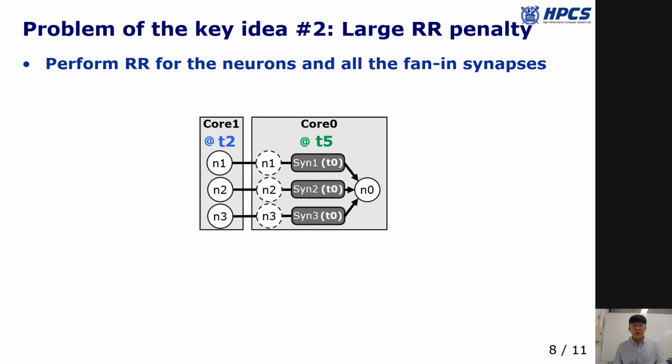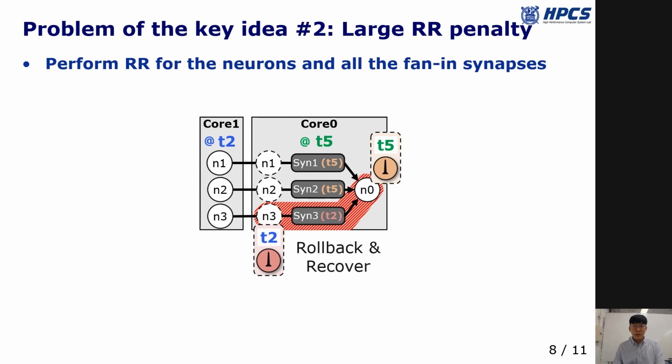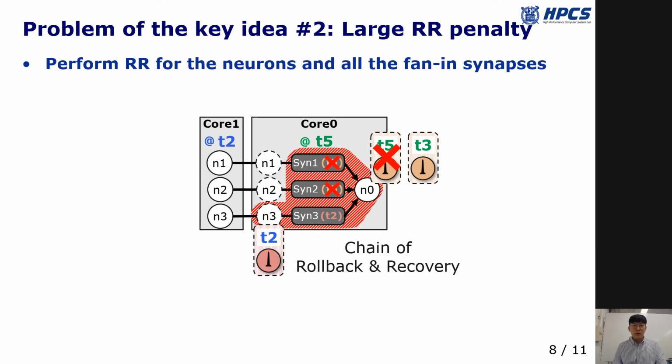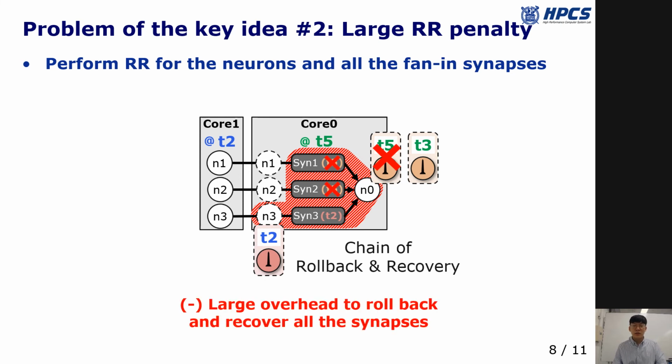In safe speculation, each core speculatively advances the time step and updates the synapses upon firing spikes. When a core receives a belated spike, which should have arrived at T2, the core should roll back and recover the related neurons and synapses. During the recovery, the firing time of a neuron may change. In this case, the core suffers from a chain of rollback and recovery to cancel the synapse update using the spike at T5. And as a result, it suffers from high overhead.